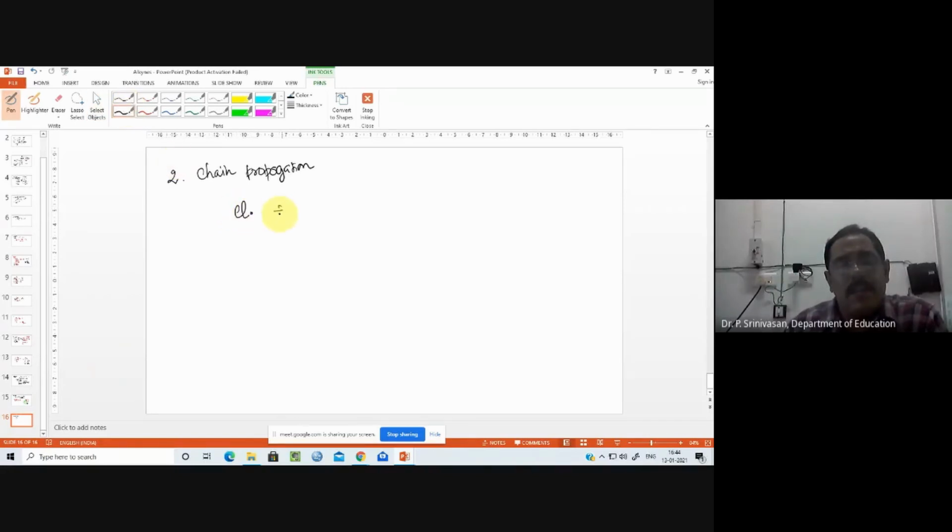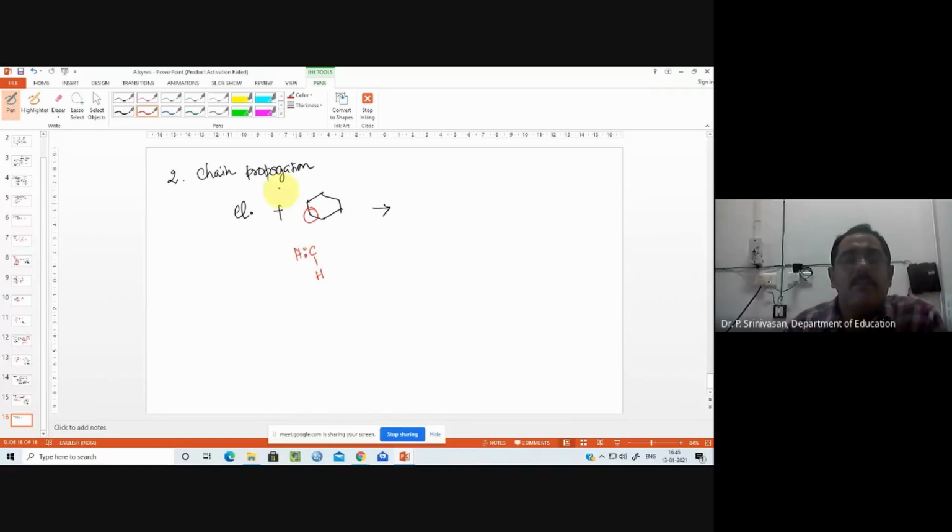this chlorine radical reacts with cyclohexane. See here, let us take a place, any place you can take. In this place it will be CH2. I am extending that place, and it will be CH2 in that place, and I'm extending it still more. That CH is a covalent bond.